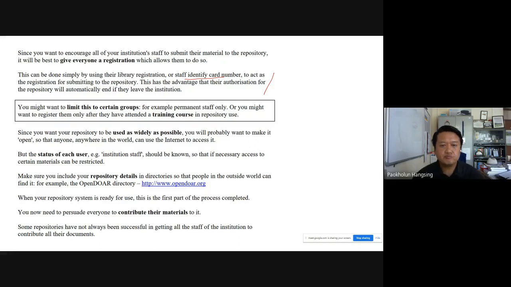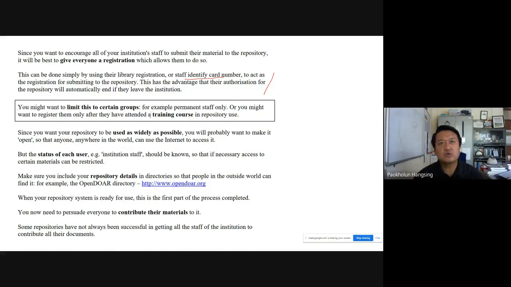Now, in some cases, people limit these to certain groups. For example, only to members or employees of the institution, or you might want to register them only after they have attended the training course.